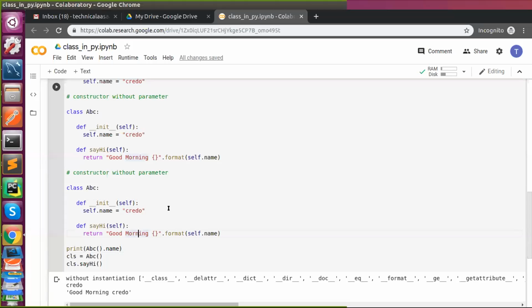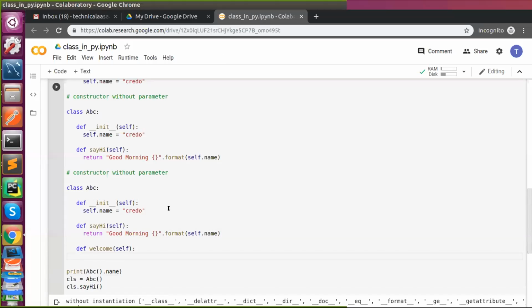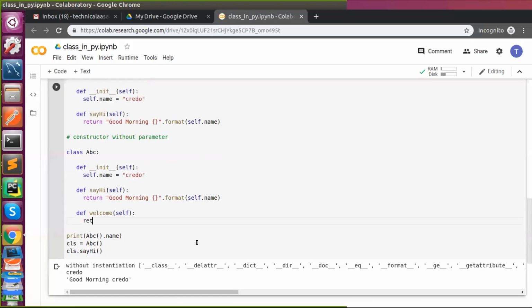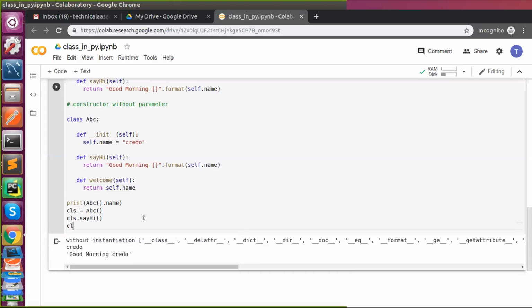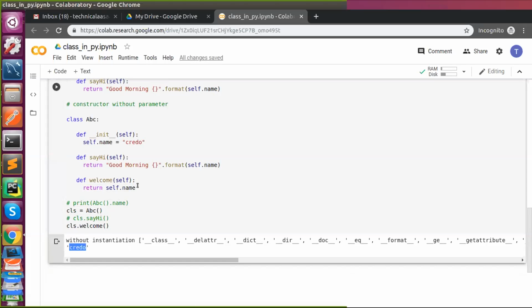say def something, with self, and I can say return format self dot name, or self dot name somewhere. Correct. So I'm going to say cls dot welcome. Okay, I will disable this and this. Okay, let's see. Got it?